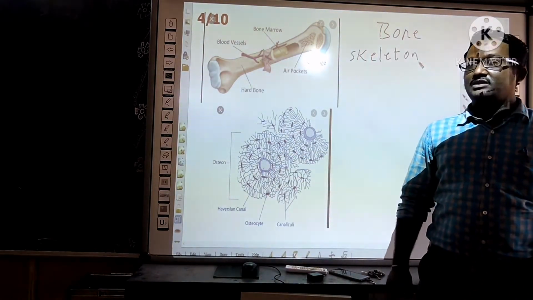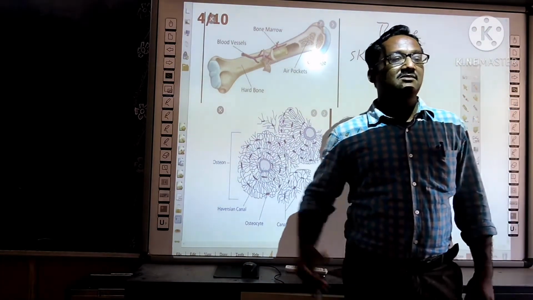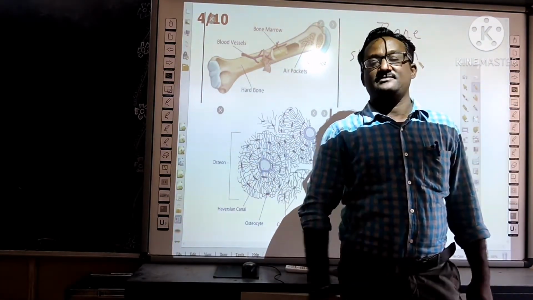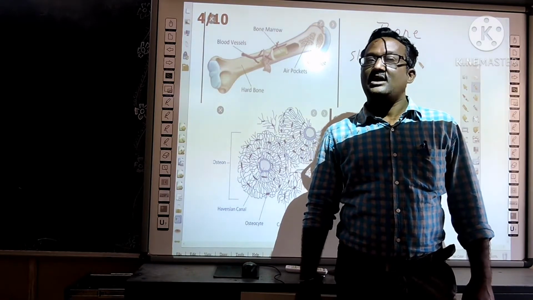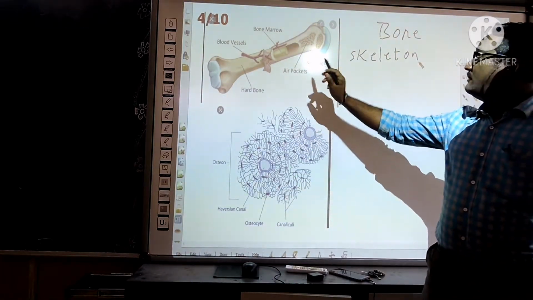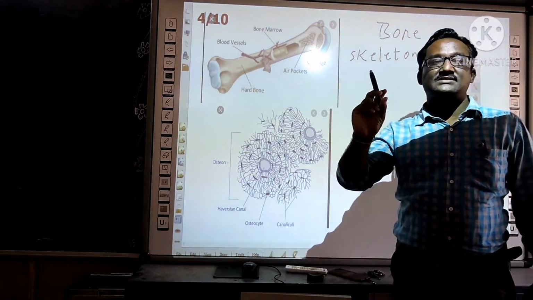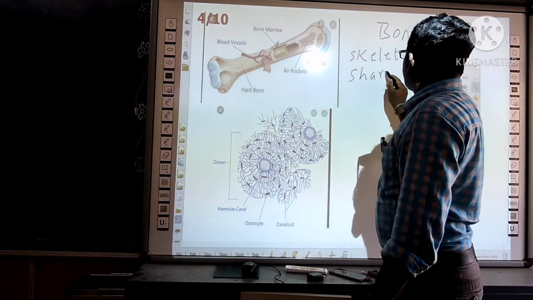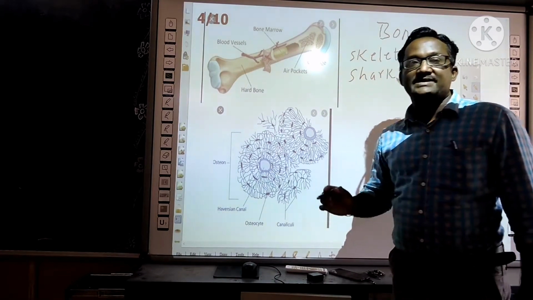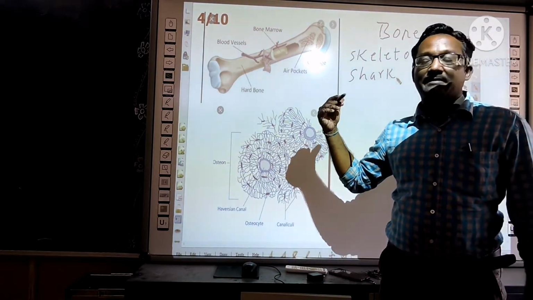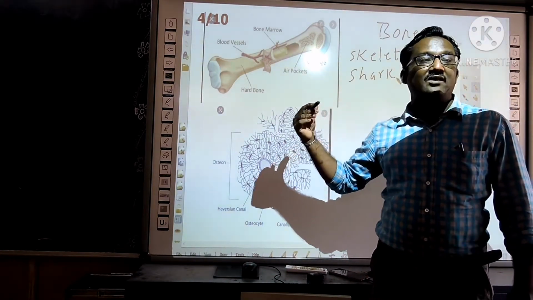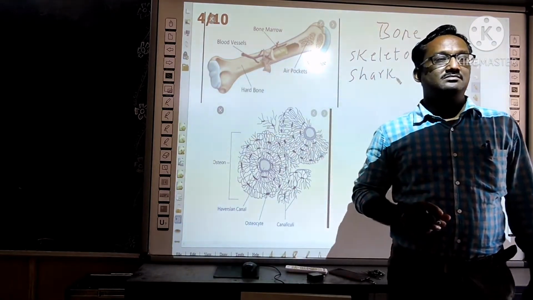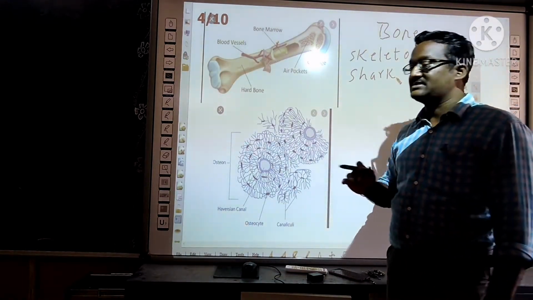We are able to move because of the bones along with the muscles. All vertebrates have bone in the skeleton except some animals like shark. Shark is also a vertebrate animal. It has a backbone, but its body is made of a soft bone, that is cartilage.